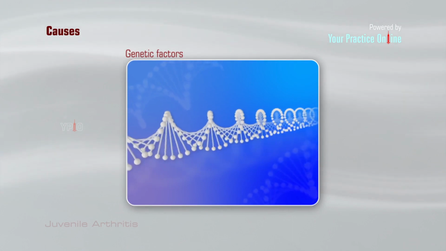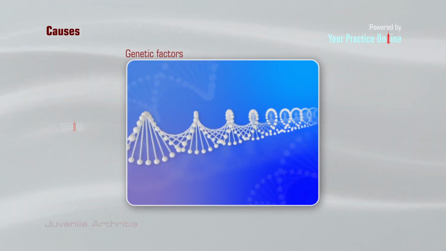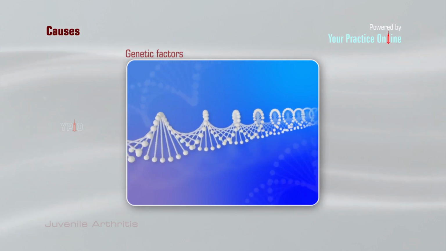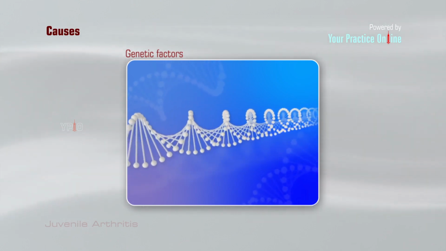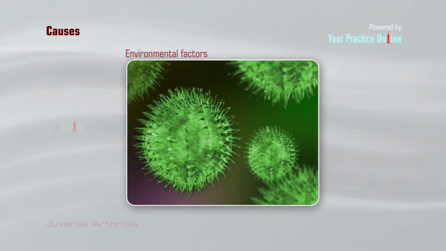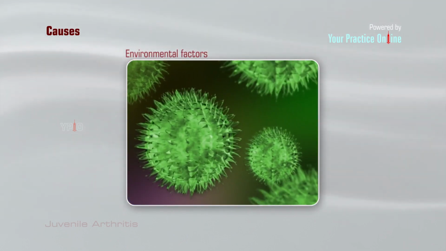Genetic factors. It is believed that some of the genes inherited by the child from the parents may increase the risk of developing juvenile arthritis. Environmental factors. A viral infection can trigger the disease.